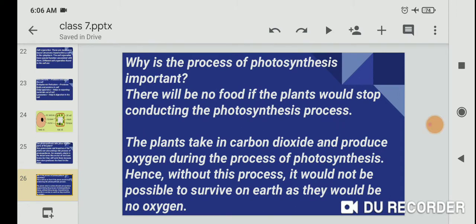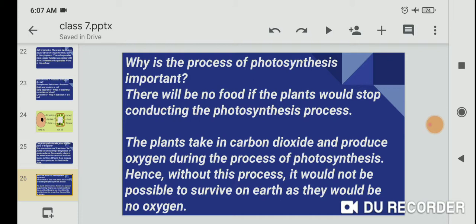Why is the process of photosynthesis important? So dear students, there would be no food if plants stopped conducting the photosynthesis process. The plants take in carbon dioxide and produce oxygen during photosynthesis. Hence, without this process it would not be possible to survive on earth, as there would be no oxygen.